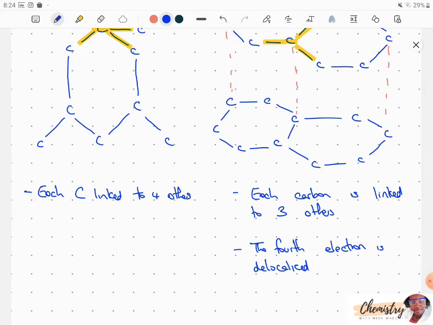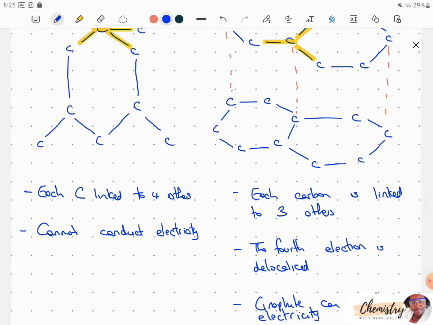Because of these free electrons moving around, and remember we need charged particles for electricity to flow, graphite, since it has these free electrons moving around, can conduct electricity. Diamond cannot. And of course it can't because it doesn't have any free electrons.